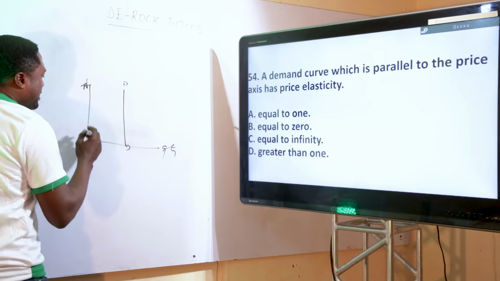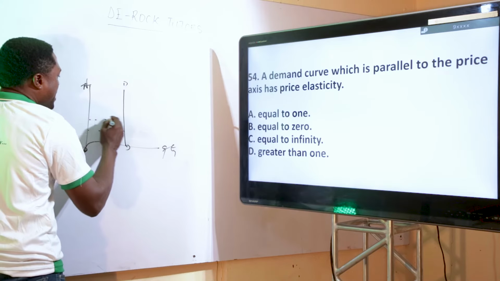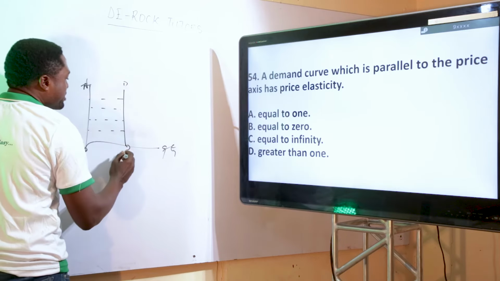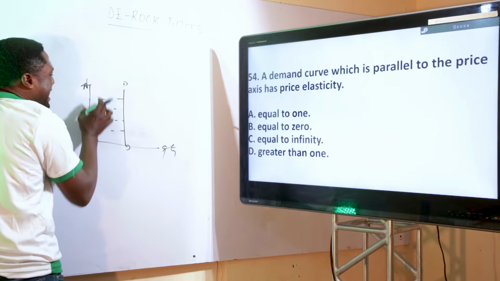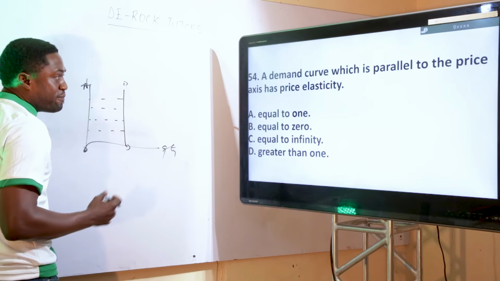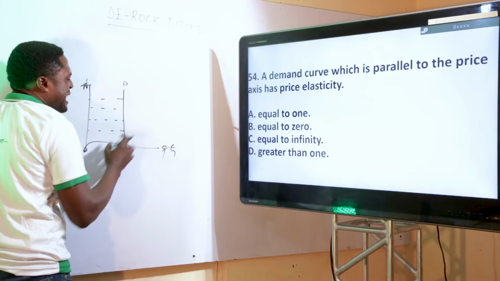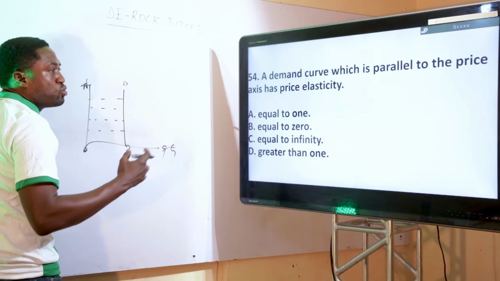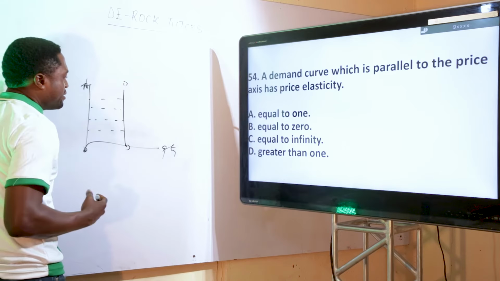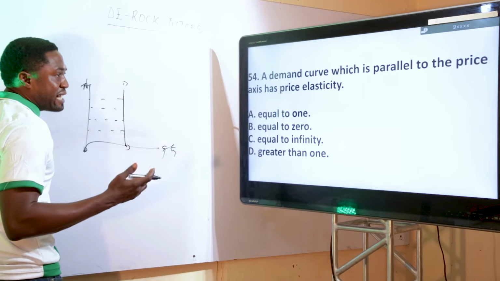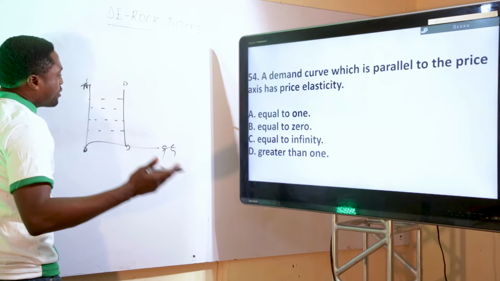It simply means that the price is changing. If the price is rising, the quantity remains the same no matter how the price increases. For example, the kind of goods that fall under perfectly inelastic demand are commodities or goods that are meant for survival. For example, maybe somebody is about to die and they say, okay, you should get a pint of blood.